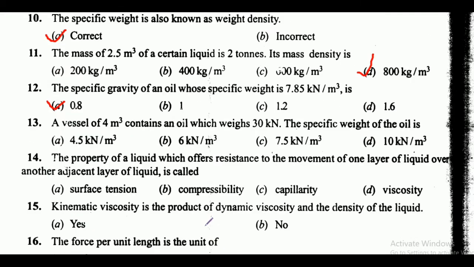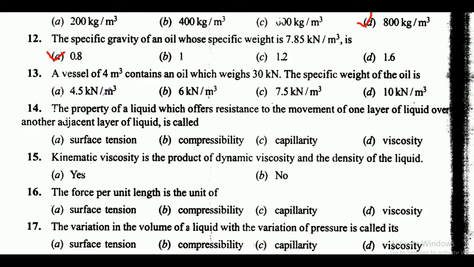Next is a vessel of 4 meter cube contains an oil which weighs 30 kilonewton. The specific weight of the oil is. Here friends these are the options and here correct answer is option C, that is 7.5 kilonewton per meter cube. Next is the property of a liquid which offers resistance to the movement of one layer of liquid over another adjacent layer of liquid is called. Your options are surface tension, compressibility, capillarity, viscosity. So here friends correct answer is option D, that is viscosity.